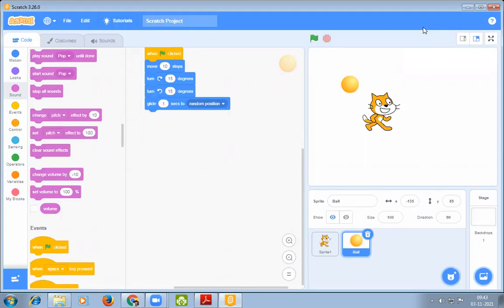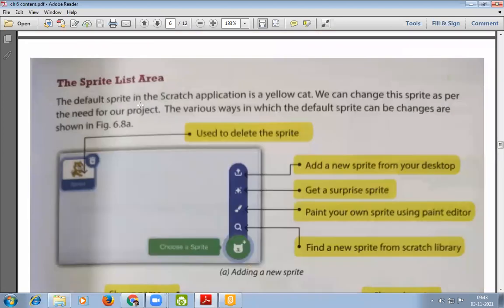Now the sprite list area, page number 71. The default sprite in the Scratch application is a yellow cat. It means whenever we open a Scratch window, there will be a cat present on our stage.